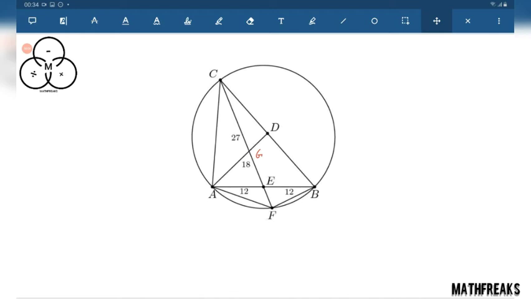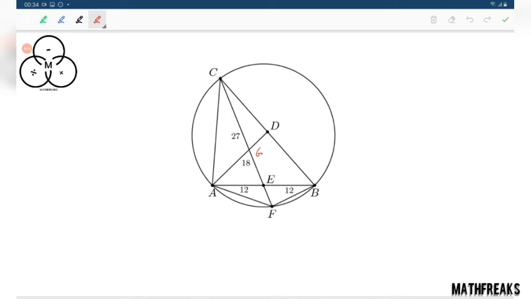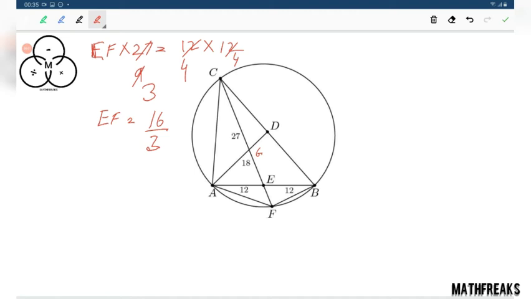The first approach will be finding out the value of EF using power of a point of a circle that we have already discussed in the circles chapter. EF into C... EF equals 16 by 3.